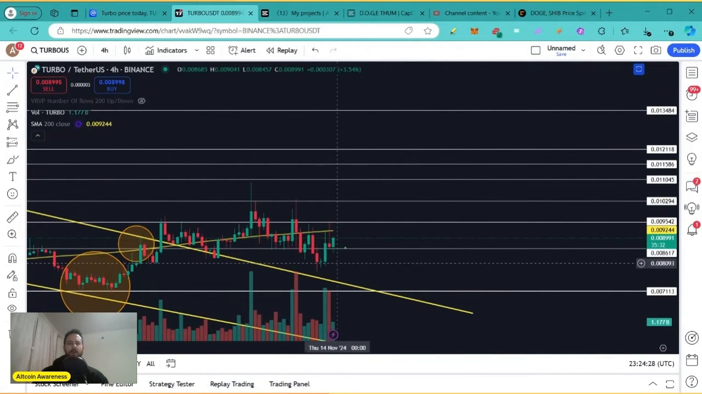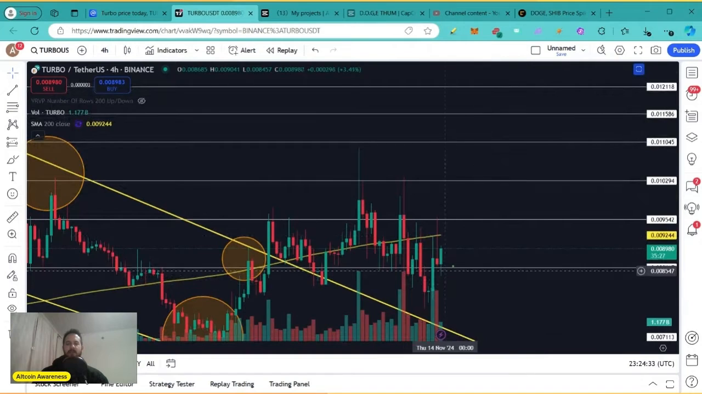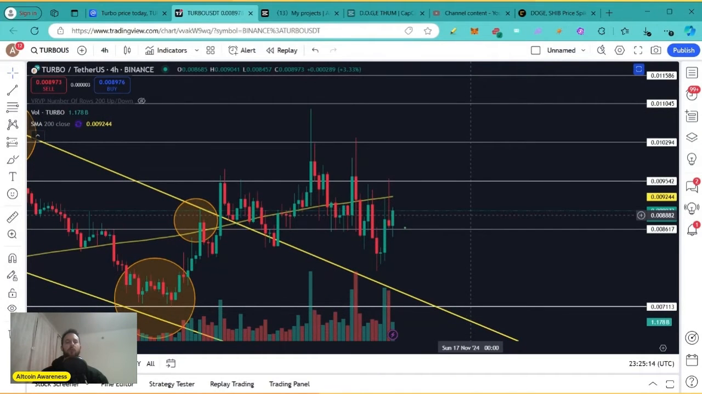For now, if we zoom in, we see that we had a nice retest of this Fibonacci level that's located at 0.0086. We came here, we tested it, and we bounced on it. So this level acts as a key level of support at the moment. I think Turbo is looking really bullish overall, and many people believe in it. So in the long term, I think Turbo is going to do really well during this upcoming bull run.